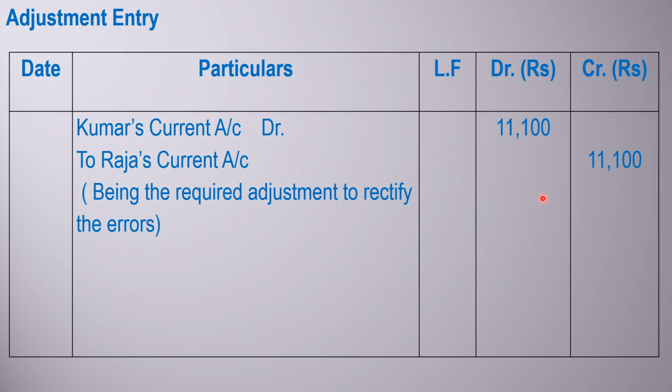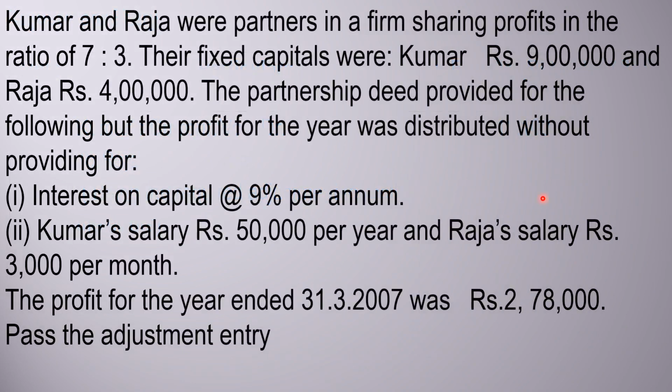But the main thing you have to remember is what mistake was made by the accountant and what should be done by the accountant. Here the mistake was made without considering these two, interest on capital and partner's salary; the total profit was distributed. So first, this profit will be returned. After that, we will allow interest on capital and salary, and the remaining profit will be distributed. So all of these will be credited: interest on capital, salary, remaining profit, and the total profit will be debited. Afterward, we just make the adjustment, total debit, total credit.